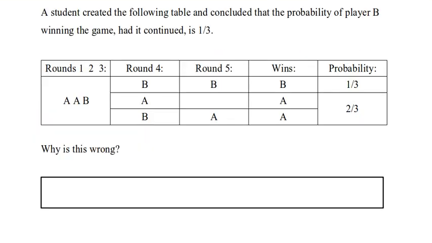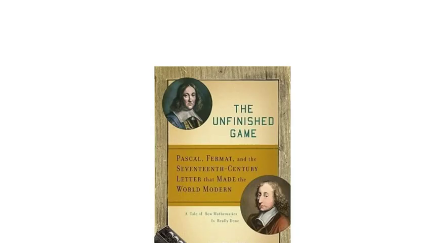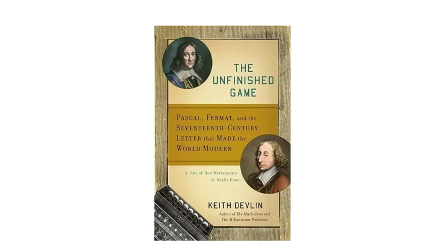So on the next page we say a student created the following table. This isn't just students. Remember, Blaise Pascal and Pierre de Fermat were engaged in this exact same discussion. So there they are. Fermat is interesting for many reasons, Fermat's last theorem, for example, and Blaise Pascal is interesting in my world because he actually is the first person to have gotten a patent for the idea of transit. That is, fixed routes, fixed schedules, fixed fares the same for everyone, and running at a fixed timetable. So, interesting connection to our modern world.